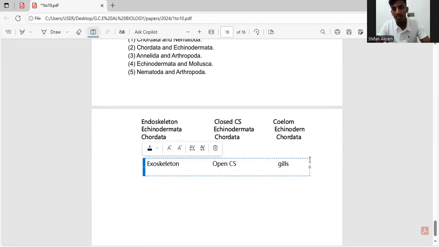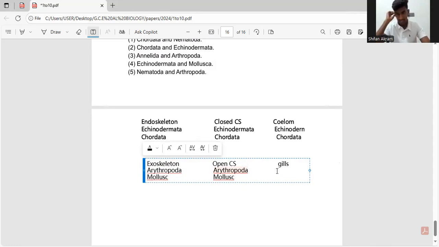So if we take the phyla with an exoskeleton, we have Arthropoda, right? Arthropoda has an exoskeleton. Then we have mollusks. They also have an exoskeleton. Again, same with open circulatory system, right? Arthropoda has an open circulatory system, and mollusks also have an open circulatory system. But what about gills?